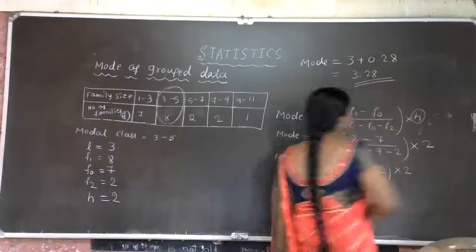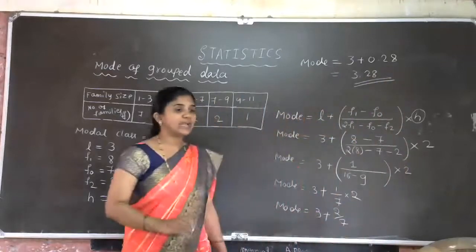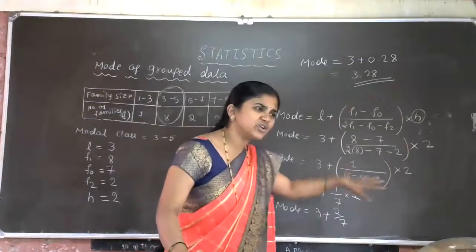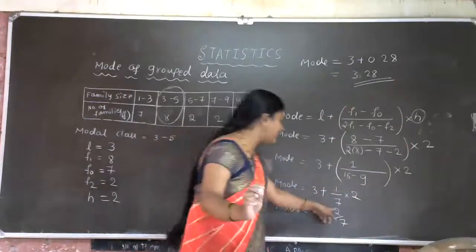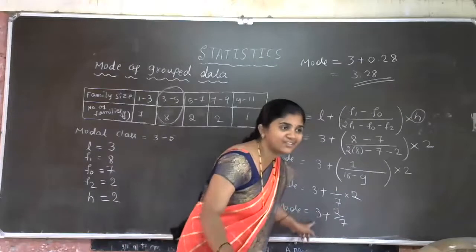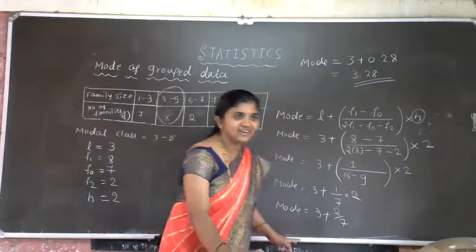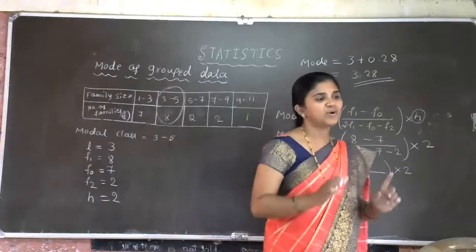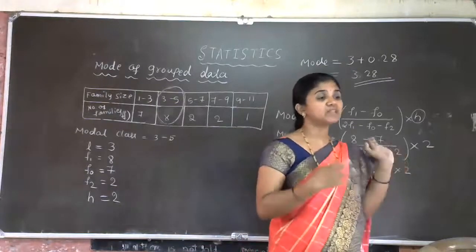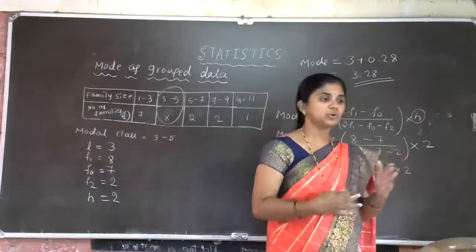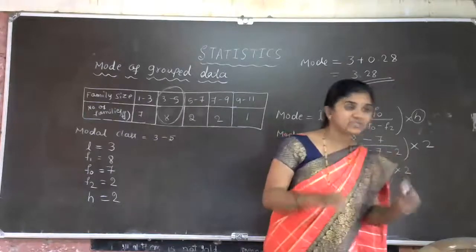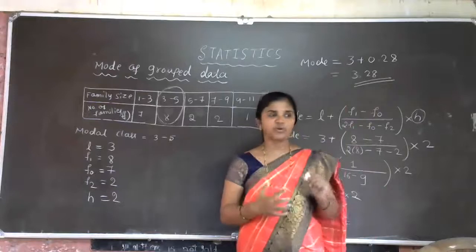Mode is equal to 3.28. Is that clear, students? So after adding, you can divide, or you can divide this 2 by 7 first, then add 3 also. Is that clear? Got the idea of this problem, students? Very easy sum. This is the way of solving the mode for grouped data. Do you have any doubts or confusion in this mode of grouped data?